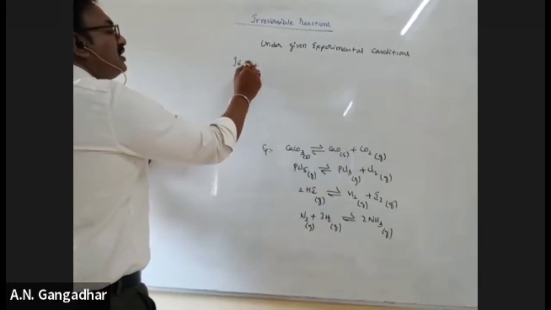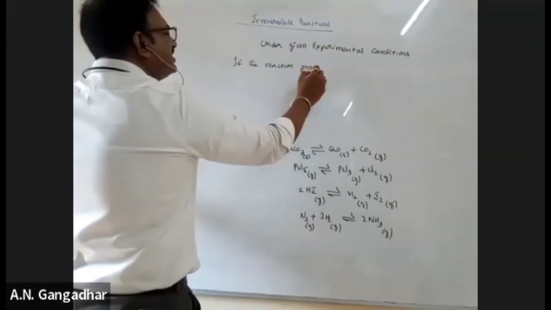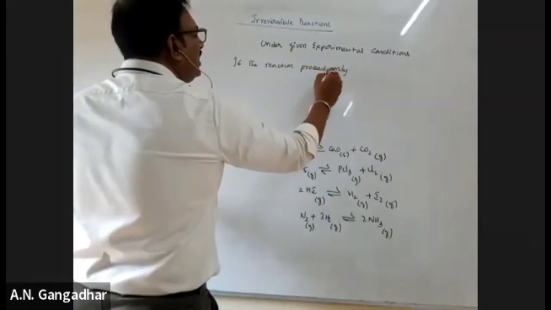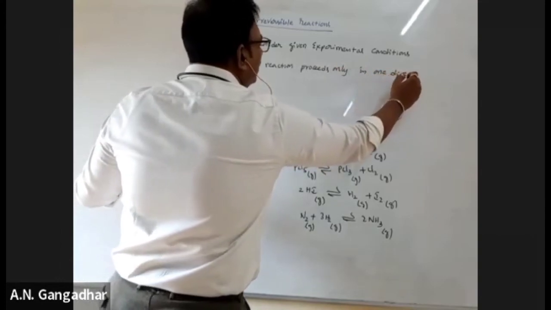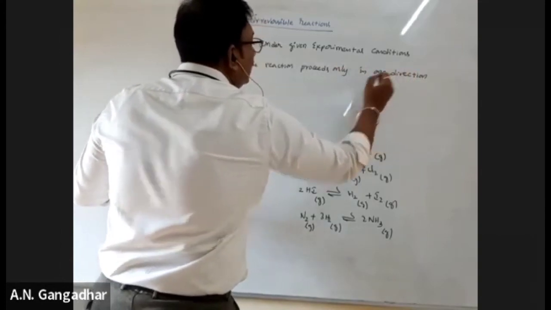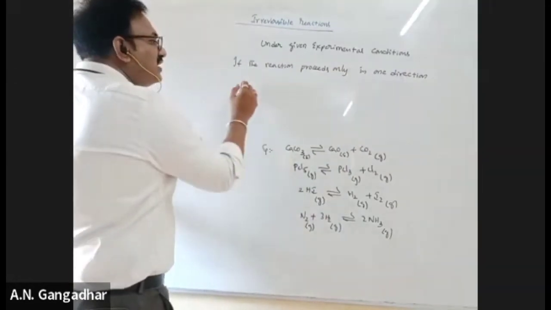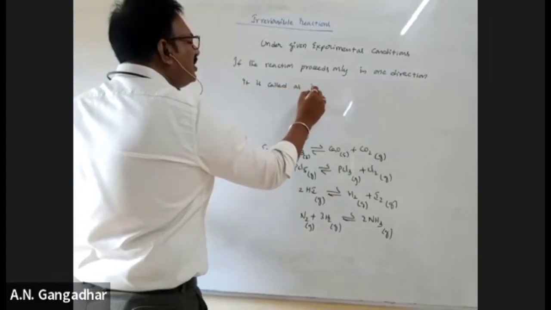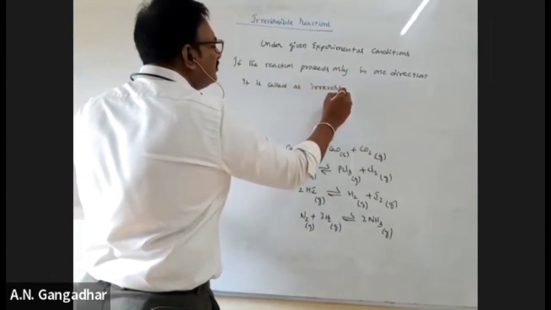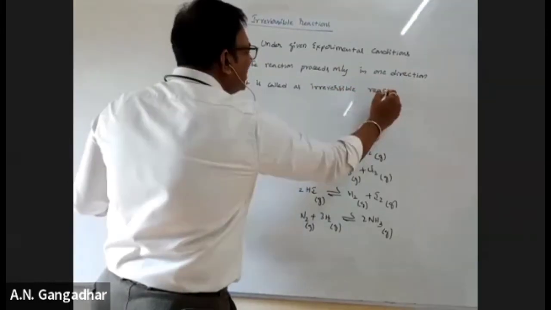Under given experimental conditions, if the reaction proceeds only in one direction, it is called an irreversible reaction.